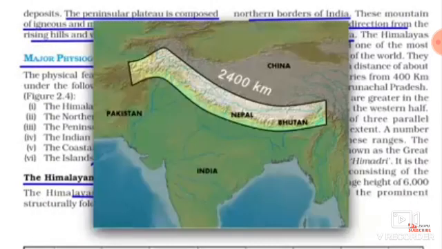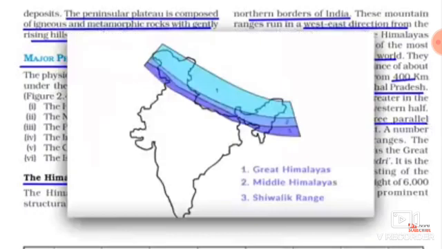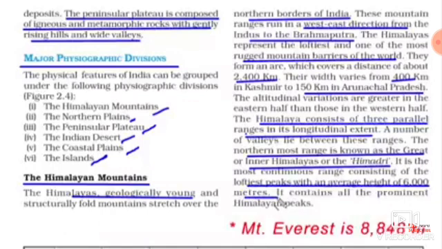The length of this mountain range is 2400 kilometers and the width is 400 kilometers. And as you go towards the eastern side, it becomes much narrower, about 150 kilometers in Arunachal Pradesh. The Himalaya consists of three parallel ranges. The northernmost range is known as the Greater or Inner Himalayas or the Himadri. The mountain peaks over there have an average height of 6,000 meters, 2,000 short of Mount Everest.